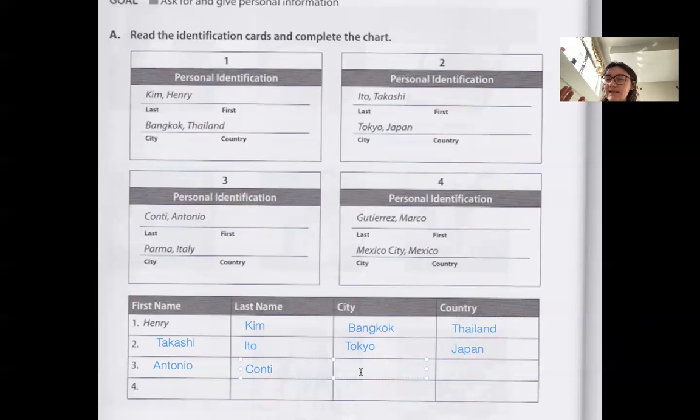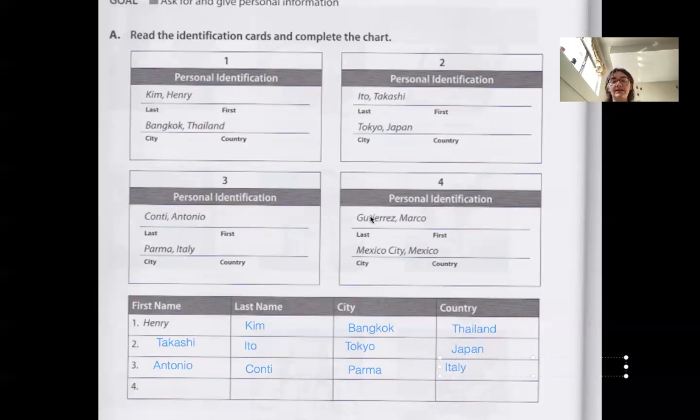And sometimes when you're talking to people and you're trying to get their information and you read their name, but you don't know how to say it, what you can do is ask them, how do you say your name? Or if they say their name and you don't know how to spell it, right? You're just like, I don't know what that name is. You can ask them, can you spell your name, please? Right? So you can get them to spell out the name. Oh, my last name is C-O-N-T-I, right? Okay, so the city, where is Antonio from? It says he's from Parma, and the country is Italy.